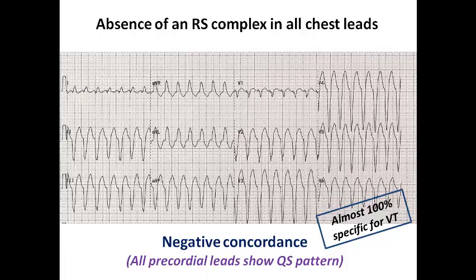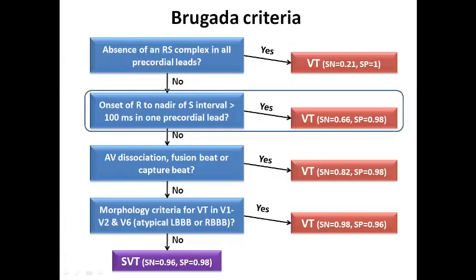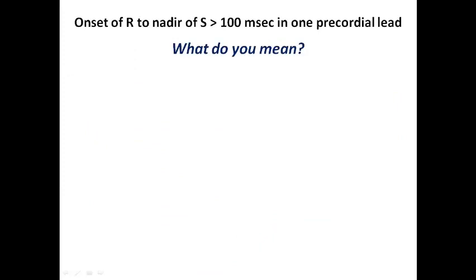sign negative concordance. Negative concordance means that all precordial leads show QS pattern, so there are no R waves in these leads, and this feature is 100% specific for VT, and so we consider that negative concordance, which is the first ECG feature in the Brugada algorithm, is to be 100% suggestive of ventricular tachycardia. Let's move now to the second criterion, which is the onset of R to nadir of S.